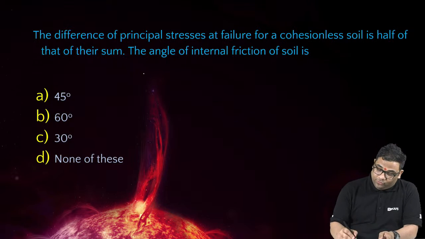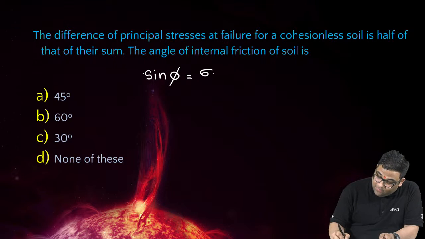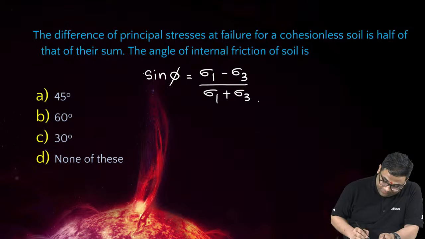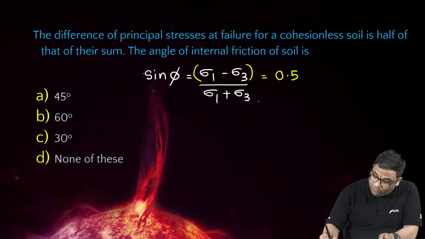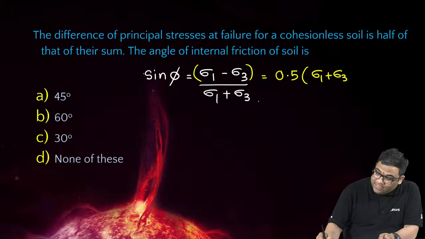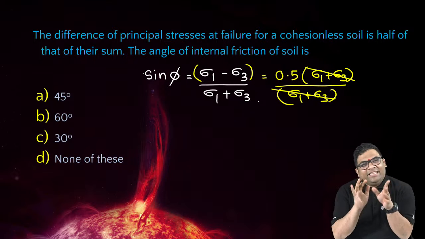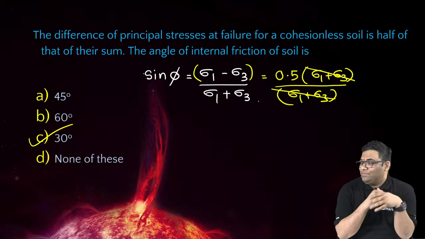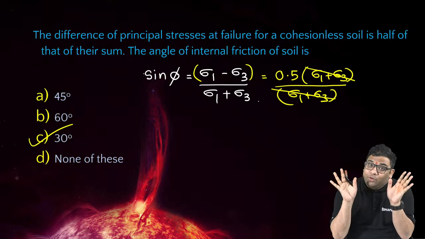Okay, 30, very good. So sine phi is equal to sigma 1 minus sigma 3 by sigma 1 plus sigma 3. Now see, it is written that the difference of the principal stresses is half of their sum. So when we use this, we get 0.5, and you need not find the sine inverse. You know that sine 30 is 0.5, so the answer is 30. You're able to solve this question just by knowing that basic concept.